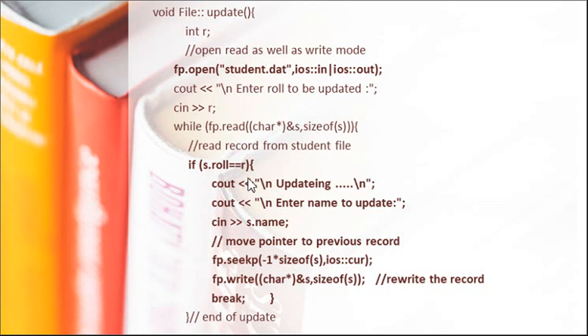Now if the roll number is R and I want to update a name, I accept a name. Now this is in RAM, but when I read a record, my pointer will go to the next record. So I will go back one record using seekp with -1 times the size of that record. From the current position I go back one record and then write that record over there, so it will change that particular record.